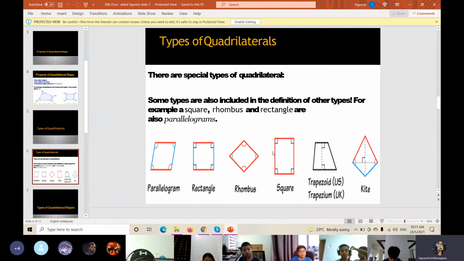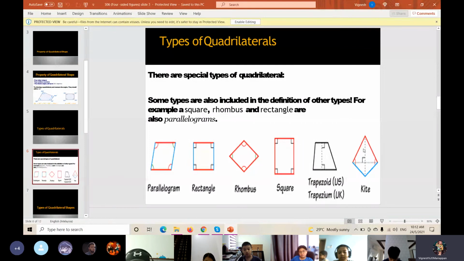Okay, parallelogram, rectangle, rhombus. Please don't get confused with rhombus and also the square. So why do we use trapezoid and also trapezium? Because in the US they call it trapezoid. In the UK they call it trapezium. Both are the same. Understand? And then the shape kite has four sides, so we call it a quadrilateral.